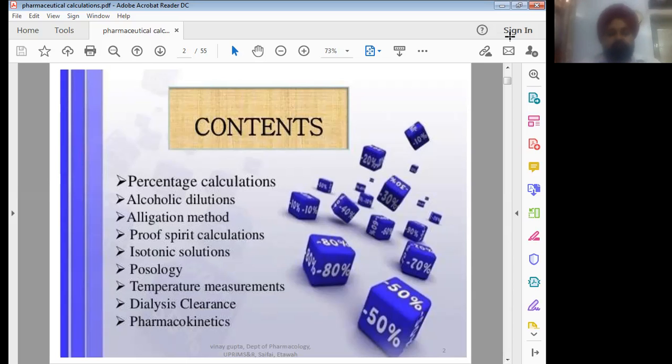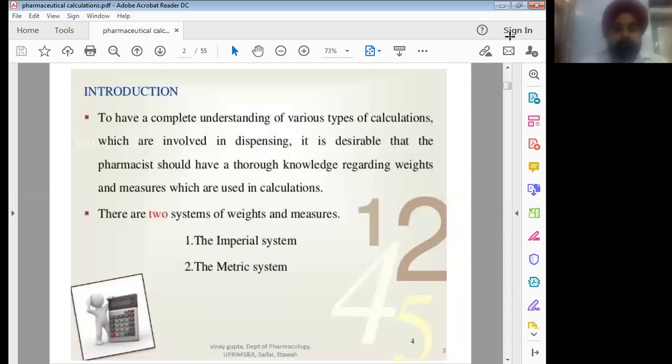Welcome students. Today we'll discuss pharmaceutical calculations used in prescription. In order to have a complete knowledge about the various types of calculation used, you must know about the various types of weight and measures which are used during the calculation.